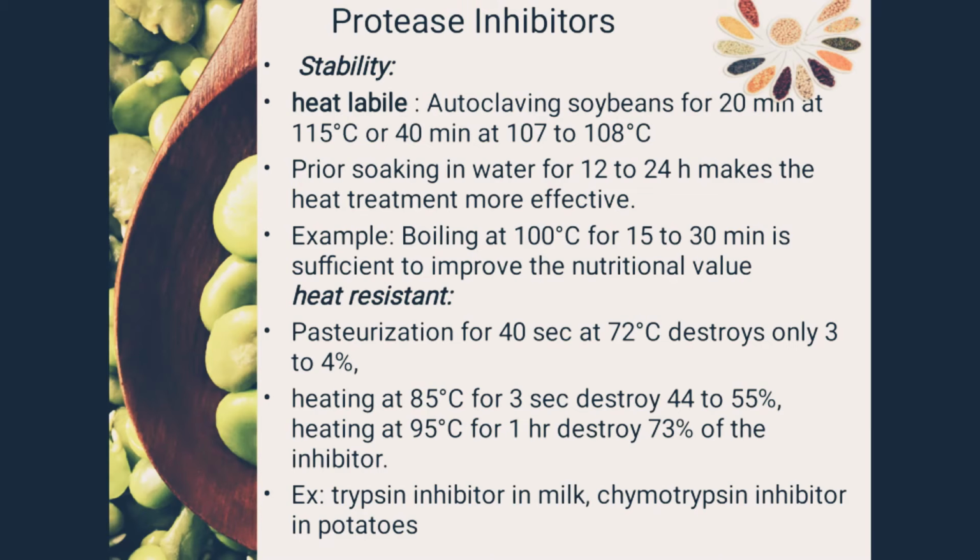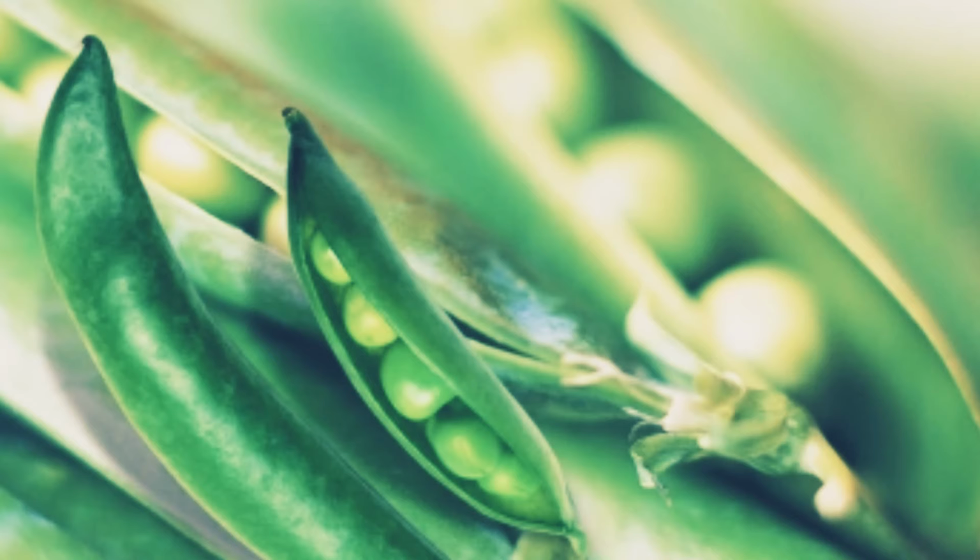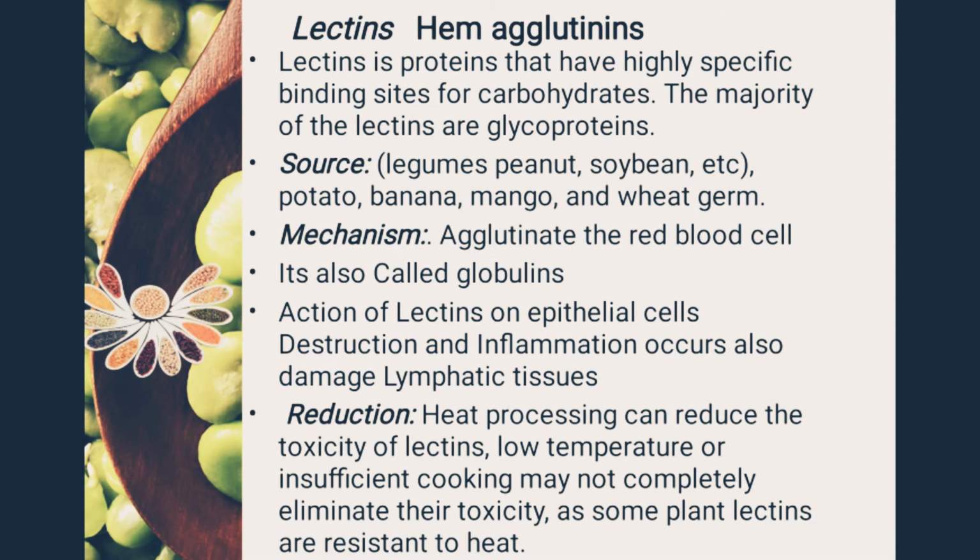Soybean contains a high level of trypsin inhibitor, so its consumption in raw form is avoided. There are different treatments to remove the protease inhibitor from legumes and pulses. It is the most important one.